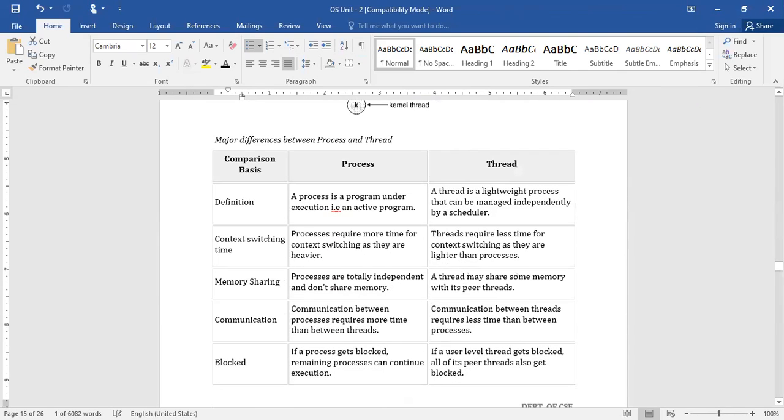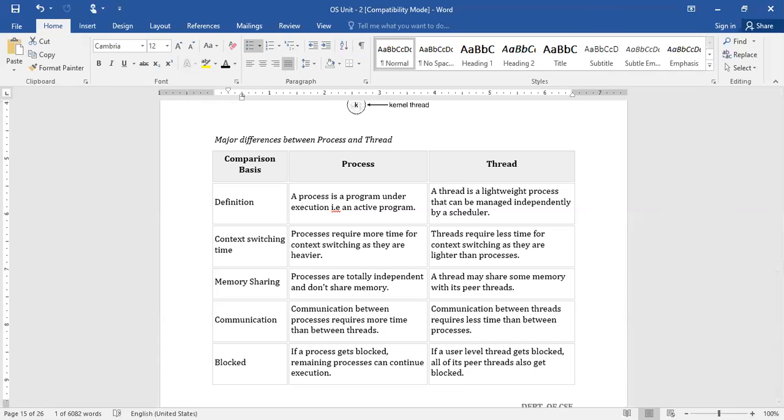Okay. Now, let us have a look. Up to now, what we understood is a process and a thread. Probably both concepts which we have discussed previously, you may feel they are similar. Then what is the difference between these two? Let us look at the key differences that exist between the process and the thread. A process is a program under execution. It is an active program. Whereas a thread is a lightweight process that can be managed independently by the scheduler. Or we can imagine a piece of a program which is already in the running state. Whatever process you have created, among that process, you can think about a piece.